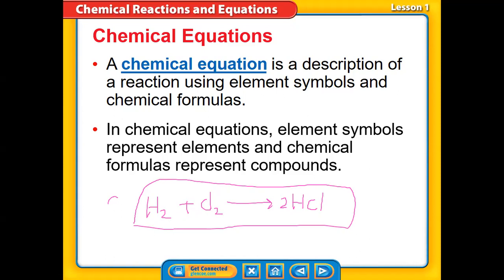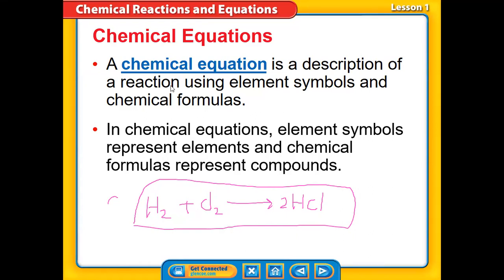Okay, guys. As we can see in a chemical equation, element symbols represent elements, like H2, that's hydrogen, and Cl2, that's another element, chlorine. The chemical formula represents compounds, like HCl. Is it clear, guys? That's a compound because it's a combination of two different elements, hydrogen and chlorine. So the formula is for compounds, while the symbol is for elements. Is it clear, guys? Yes.